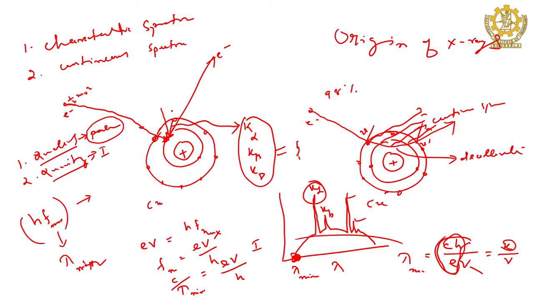If V is small, lambda minimum will be more. So, lambda minimum is inversely proportional to the applied voltage, and that controls the quality. The quality of the X-ray is controlled by voltage in that way.